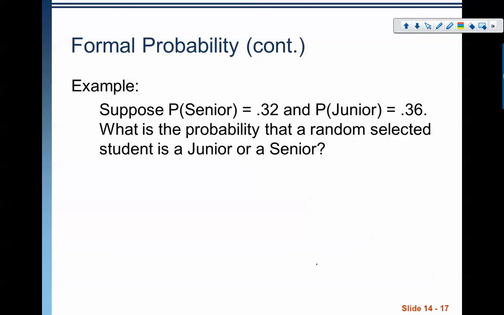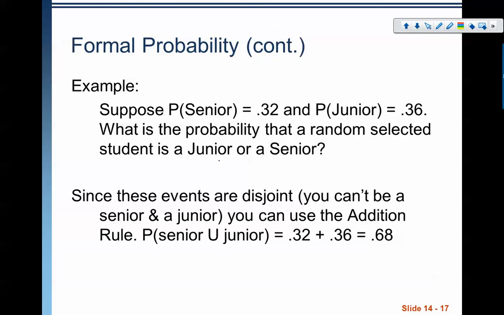Suppose P of senior is 0.32, and P of junior is 0.36. What is the probability that a randomly selected student is a junior or a senior? Are these disjoint events? Can you be a senior and a junior at the same time? Absolutely not. You can't. So these events are disjoint. Notice the key word here also. It says junior or a senior, right?